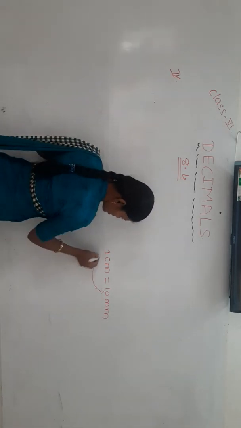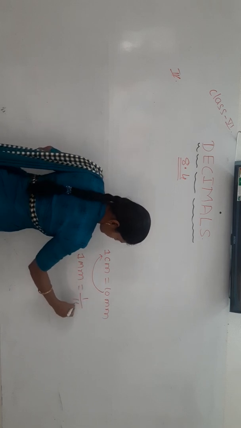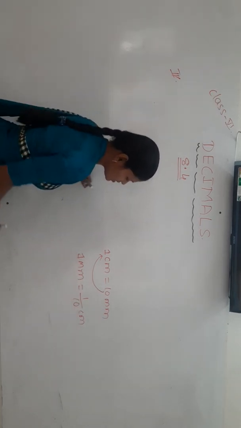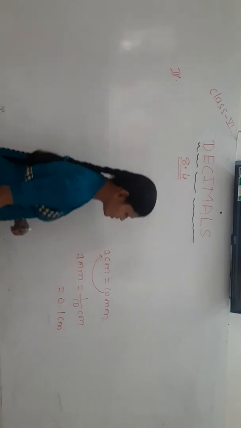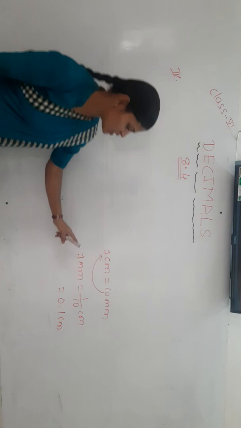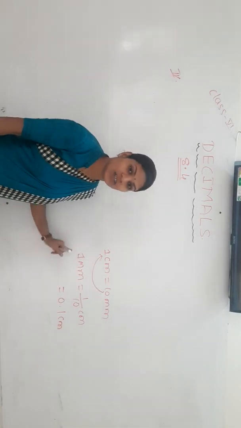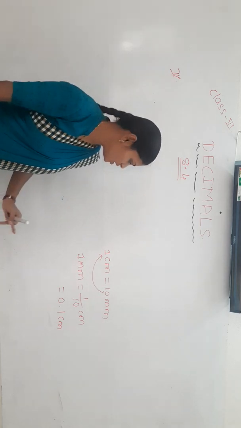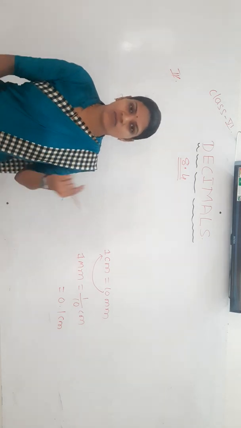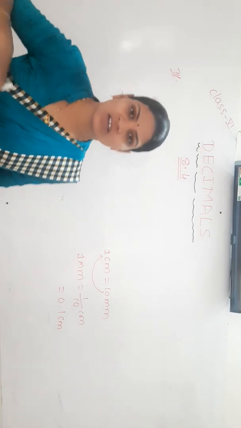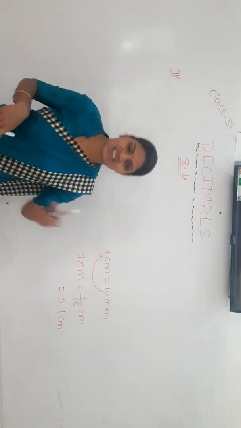So 1 millimeter is 1 by 10 centimeter, which is nothing but 0.1 centimeter. Yes or no? Suppose 2 millimeter is 2 by 10 centimeter, 3 millimeter is 3 by 10 centimeter, 100 millimeter is 100 by 10 centimeter. In 1 centimeter there are 10 millimeters, which means 1 millimeter is 1 by 10 centimeter.